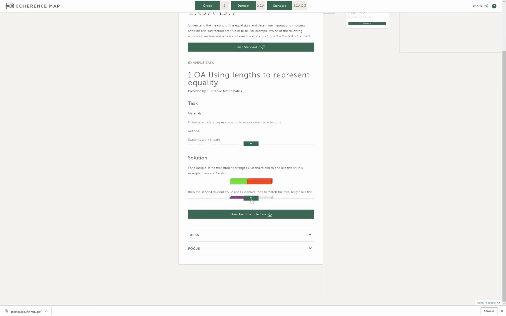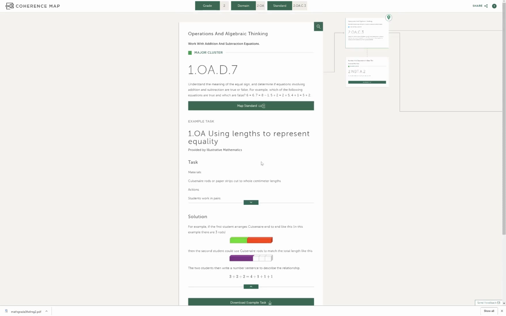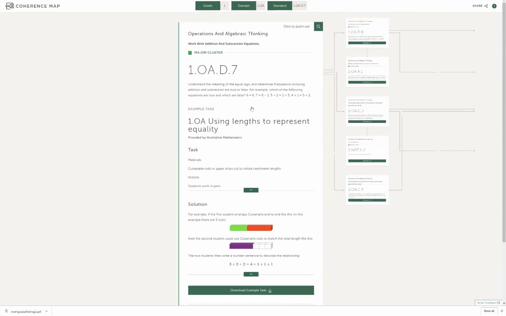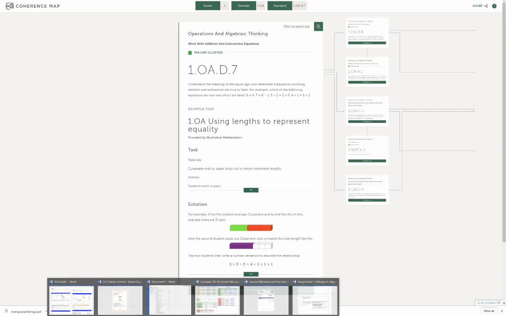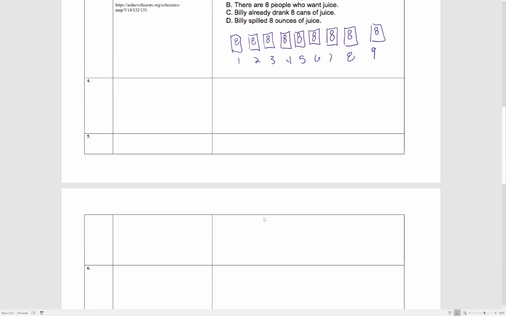And again, just go out on the internet and do a search for example problems, or here's potentially one as well. If a standard seems to stop, like in this case, where you map the standard again and it's not going to kindergarten, well, just stop at that point and do your best on what you think makes sense for the kindergarten piece that would work there, and then jump back into the flow of your project and keep completing the rest of those for grades 4, 5, 6, 7, and 8.